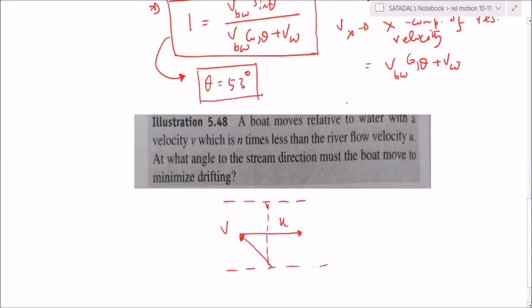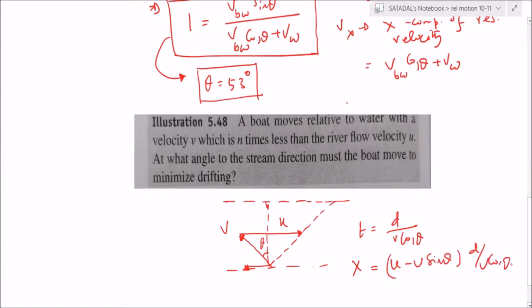The resultant is moving like this. I'm taking this angle as theta. Time t is d by v cos theta, and the x value is u minus v sine theta, into d by v cos theta.